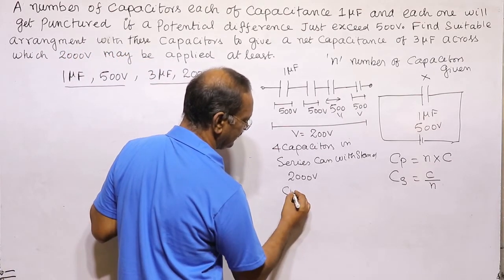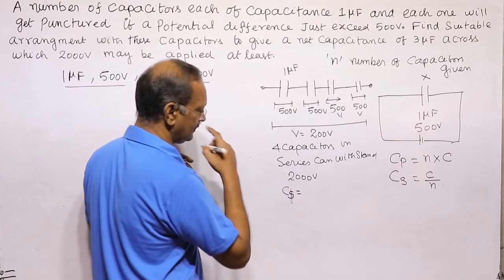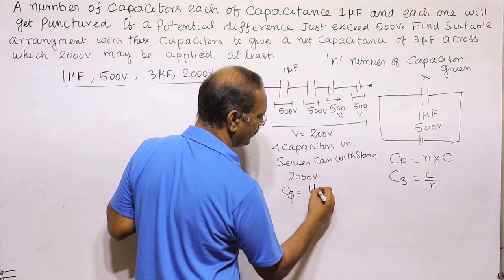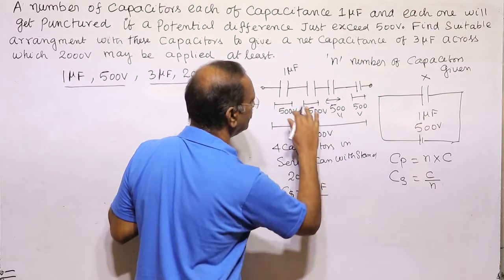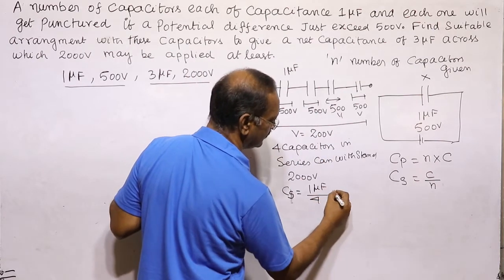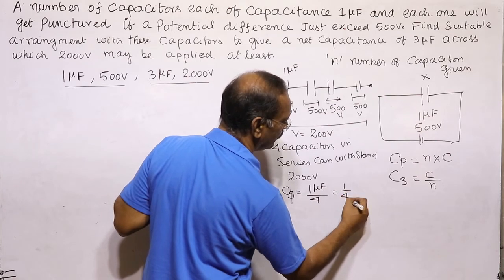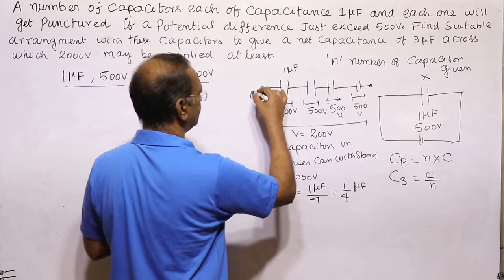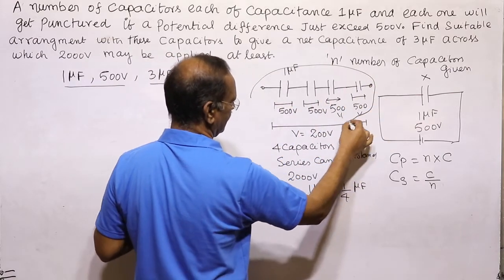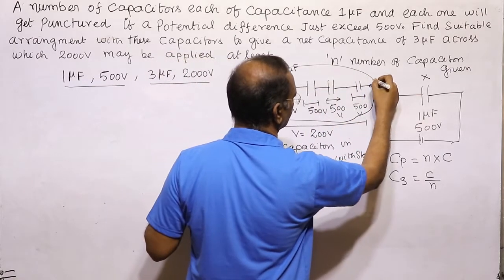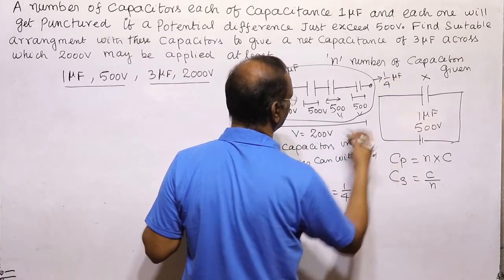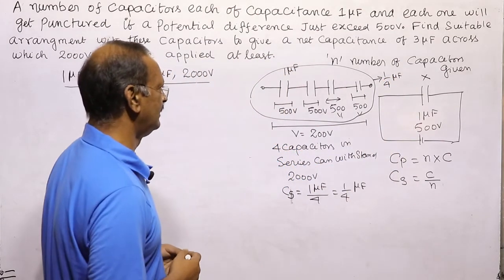Because all the capacitors are in series, the net capacitance is any one capacitor, that is 1 microfarad, divided by the total number of capacitors, 4, which is 1 by 4 microfarad. So this set will produce 1 by 4 microfarad, and it can withstand 2000 volt.